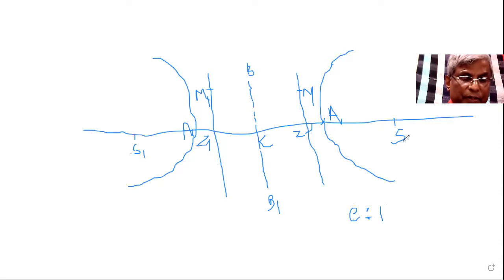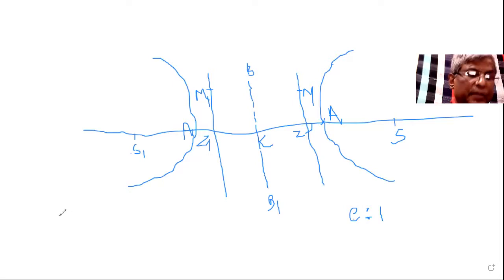Again, I am repeating: S is the focus and ZM the directrix. From S, let us draw SZ perpendicular to ZM and divide SZ internally at A and externally at A1 in the ratio e is to 1.